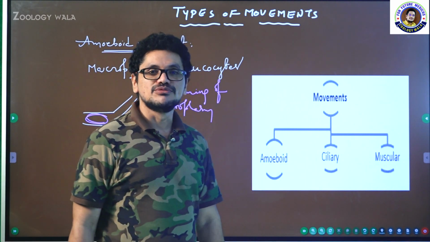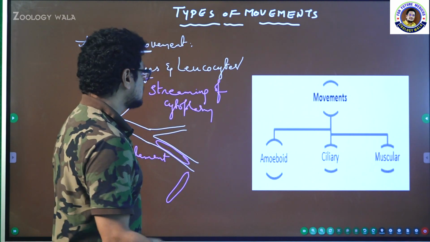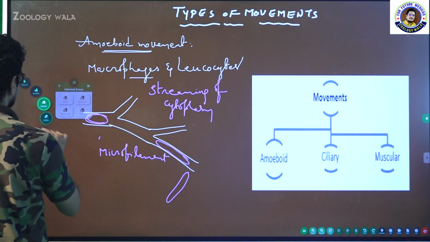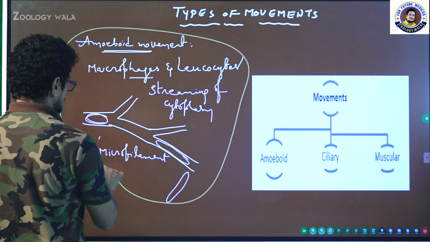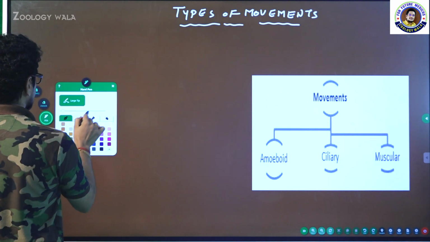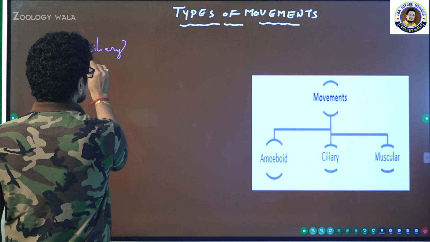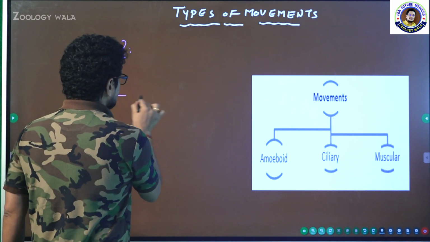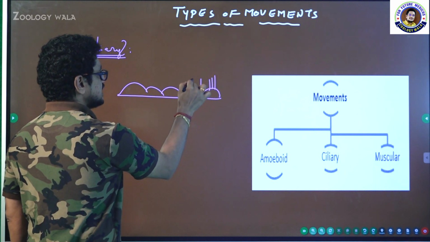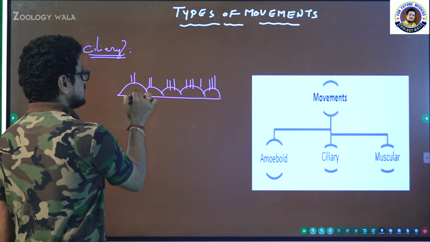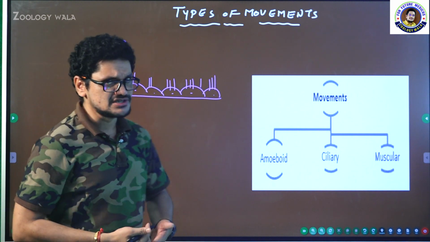Let us move to the second type of movement. What is that second type of movement? Ciliary movement. Who is going to show the ciliary movement? You know the cilia. Let us move to the next one, cilia. Who is going to exhibit the ciliary movement? Say, for example, imagine this one is epithelium and these are all the cells, and here the cilia are present. These are cilia. What is the basic function of cilia, or what are the functions of cilia?